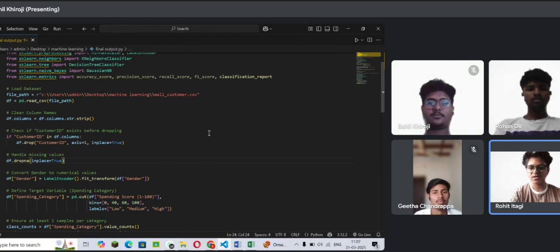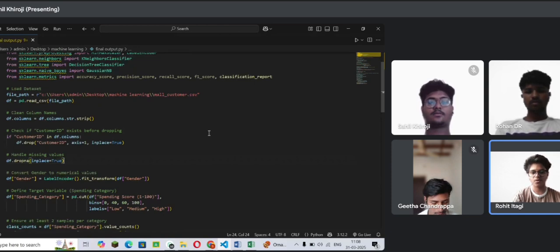And here, check if customer id exists before dropping: if 'CustomerID' in df.columns: df.drop('CustomerID', axis=1, inplace=True). The if statement checks whether the column customer id exists in the data frame df. If customer id is present, it gets dropped using df.drop. The axis=1 argument specifies that you are dropping a column, not a row, and inplace=True means the operation modifies the data frame directly.